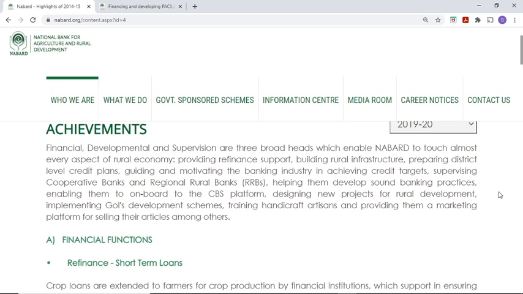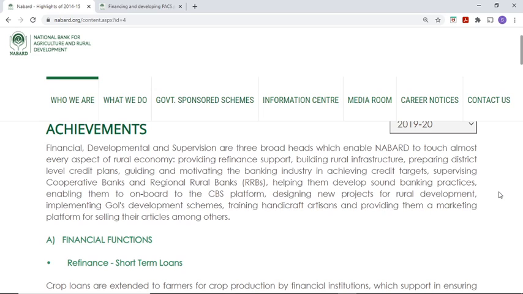Providing refinance support, building rural infrastructure, preparing district level credit plans, guiding and motivating the banking industry in achieving credit targets, supervising cooperative banks and regional rural banks, helping them develop sound banking practices, enabling them to onboard to the CBS platform, core banking platform, designing new projects for rural development, implementing Government of India's development schemes, training handicraft artisans and providing them a marketing platform for selling their articles. So, this is the main thing: financial, development and supervision.